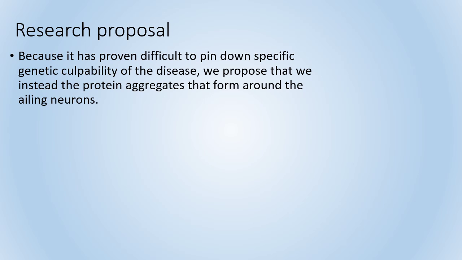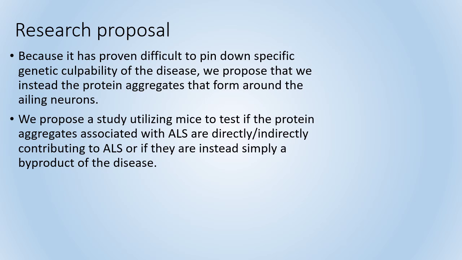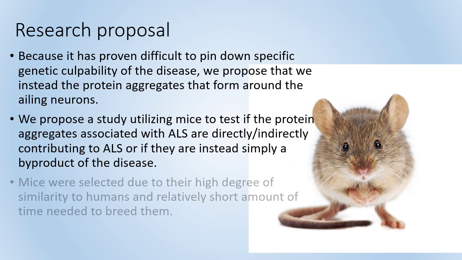Because it has proven difficult to pin down a single specific genetic culprit in causing ALS, we instead propose that we study the cause of one of the most common phenotypic aspects of the disease, i.e. the protein aggregates that form around the ailing neurons. We propose a study utilizing mice to test if the protein aggregates associated with ALS are directly or indirectly contributing to ALS, or if they are instead just a byproduct of the disease.